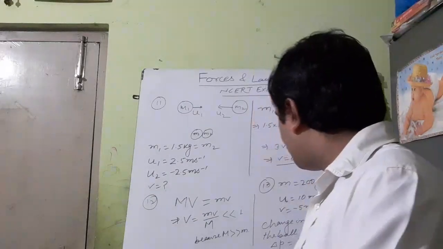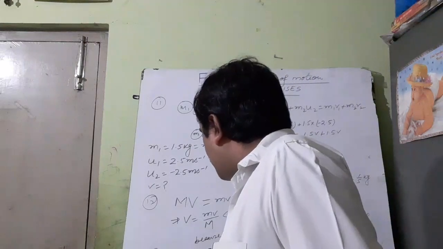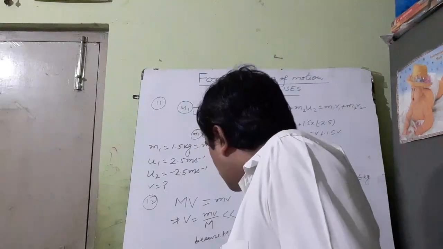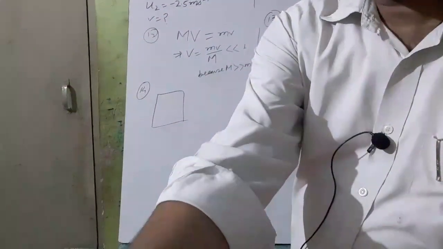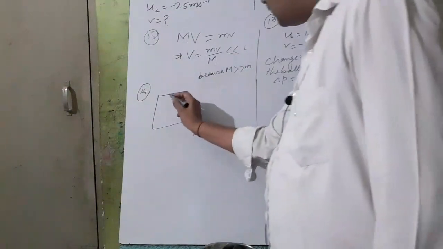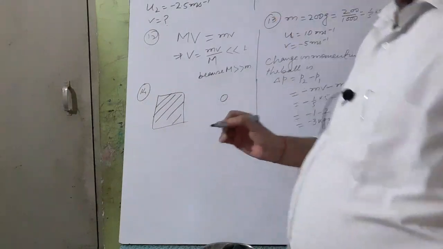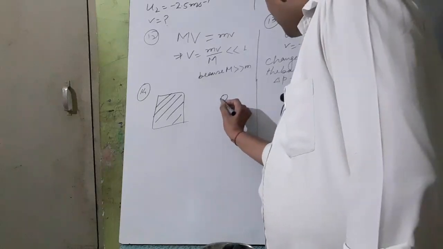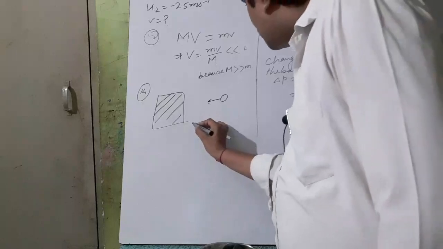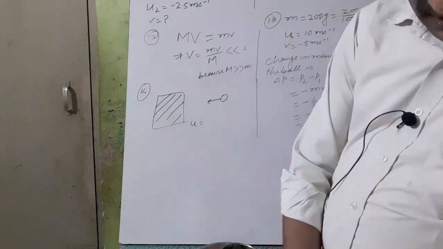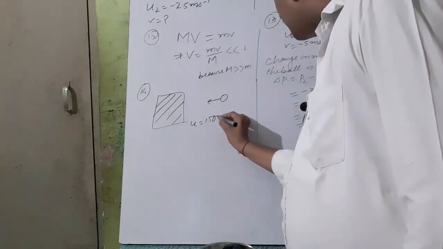Suppose here is question number 14. Here is a wooden block, you see, wooden block. And here is a bullet. Bullet is moving towards the wooden block. So its initial velocity u is equal to, it is already given, 150 meter per second.